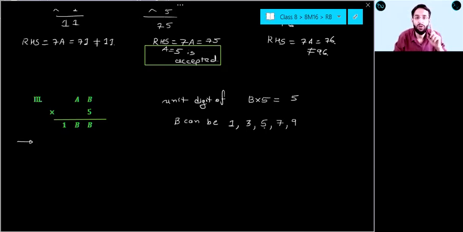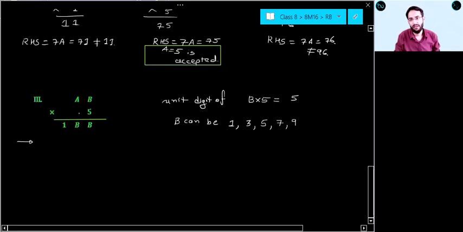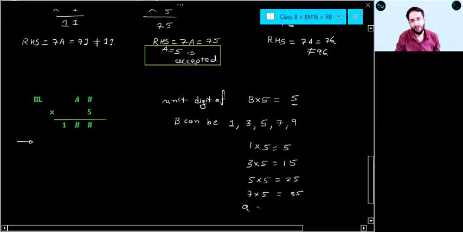No, no, Rohan, it is not necessary that B into 5 should be 5. The unit digit of B into 5 should be B, right? See, students, 1 into 5 is equal to 5, 3 into 5 equal to 15, 5 into 5, 25, and 7 5s are 35, 9 5s are 45. We want only the unit digit. Are you getting my point?